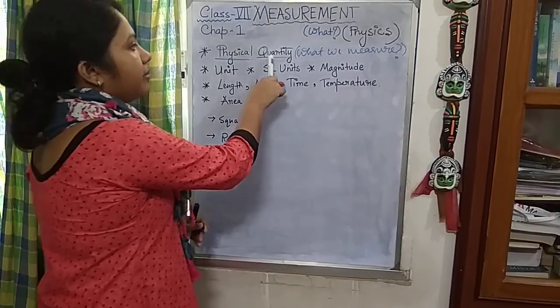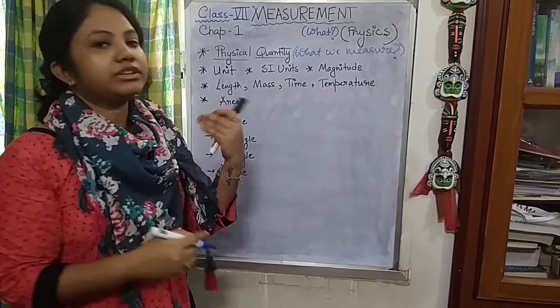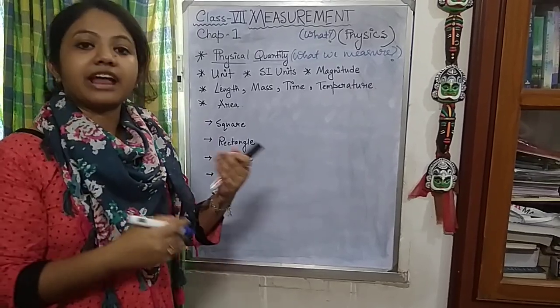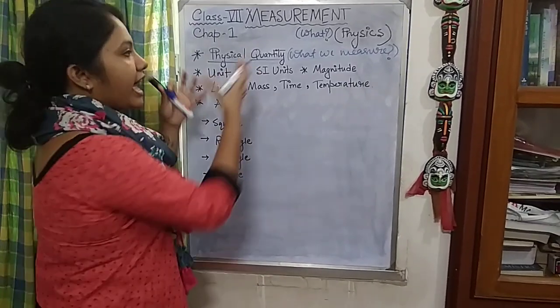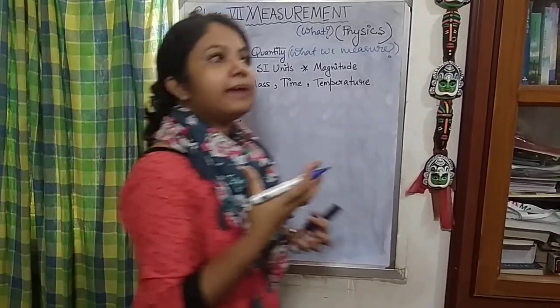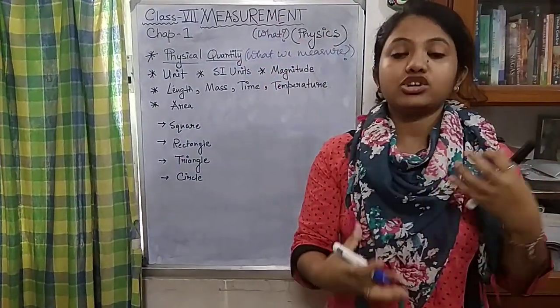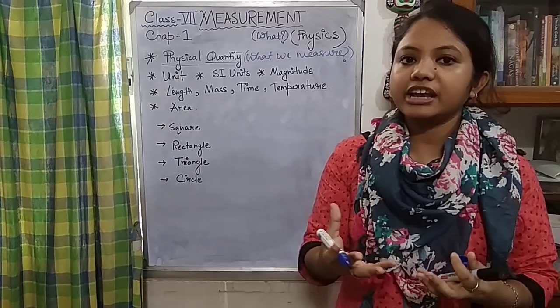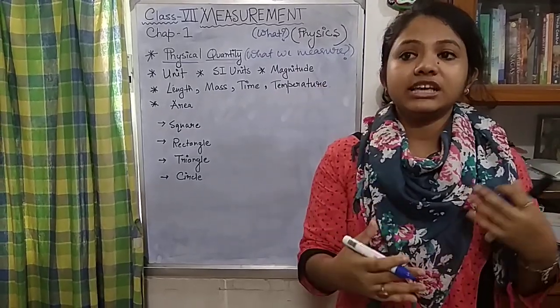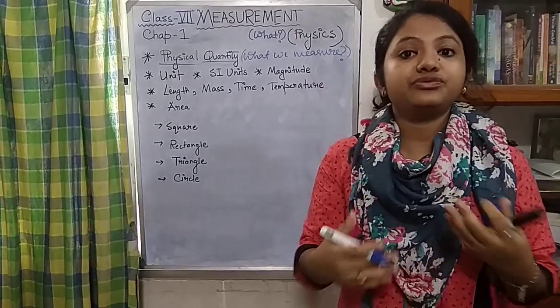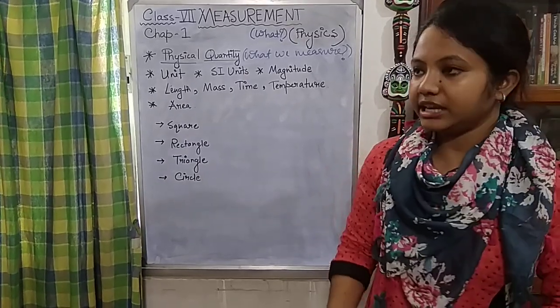Coming to quantity, it is something which can be measured, which can be compared. So together they became something physical, any physical matter which is measurable, which we can measure very easily.